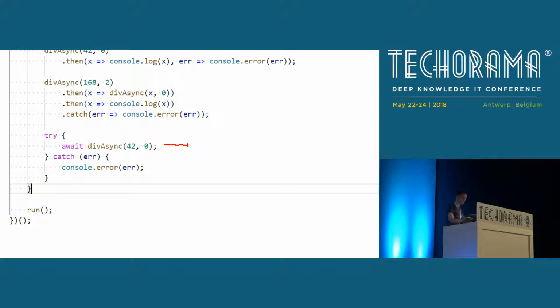You see, this div async method, can you remember? It returns a promise. This promise is going to be rejected because we passed in a y value of 0. Remember that we didn't throw an exception inside of the asynchronous method. We just rejected the promise. The await statement here recognizes if the returned promise is rejected. And if it is rejected, it's going to throw an exception. And this exception can now be caught with the try catch statement.